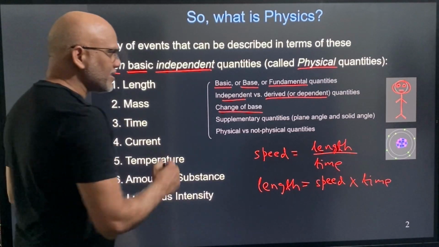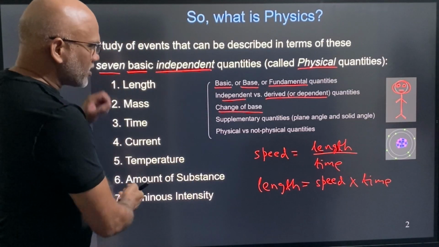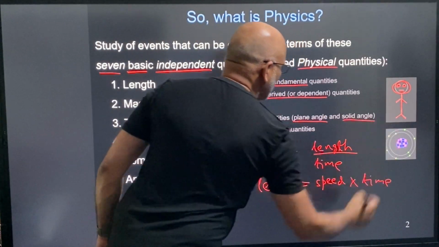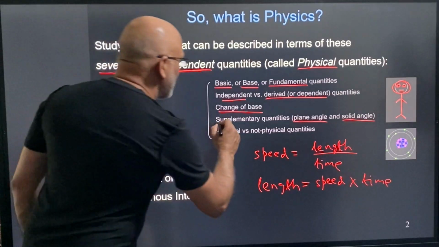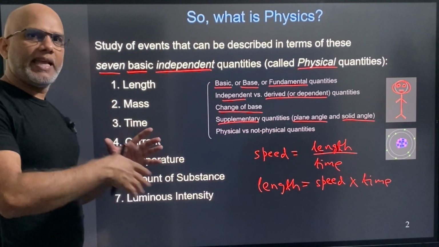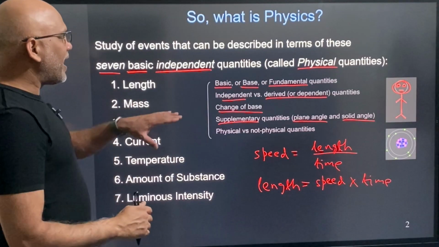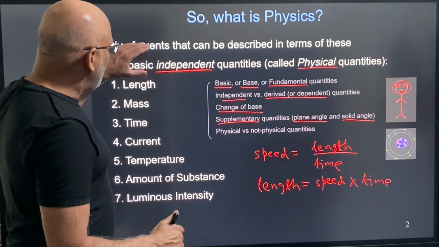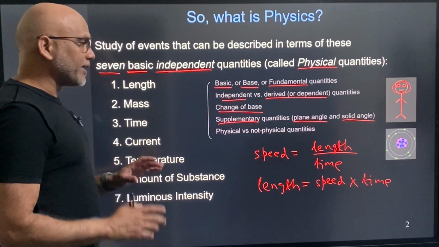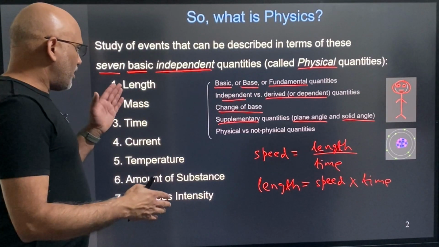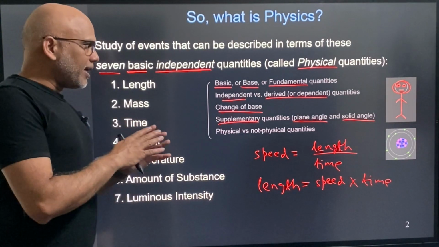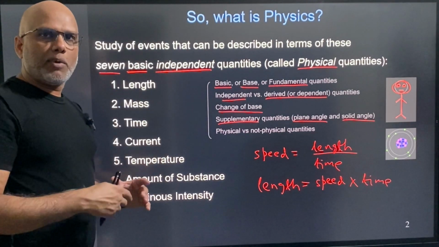All right, so next, along with this list, sometimes you will see something called plane angle or simple angle and solid angle. These are supplementary quantities. They supplement the list. In some sense, they enhance this list. They are not base quantities. They are not fundamental quantities. They are not independent quantities. In fact, they depend on length. But we will not get into the detail here because we are going to study it in the next chapter.